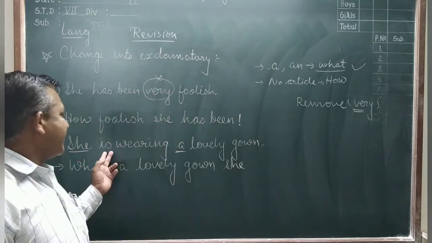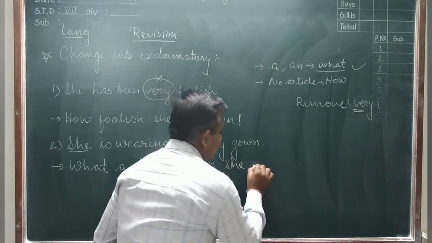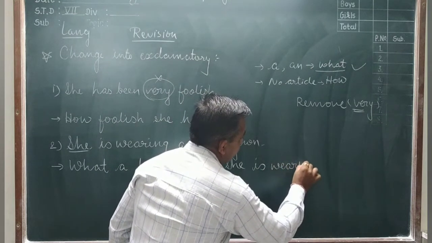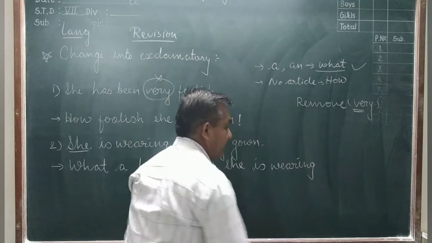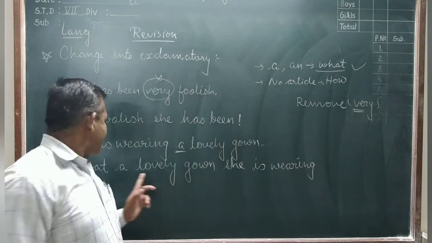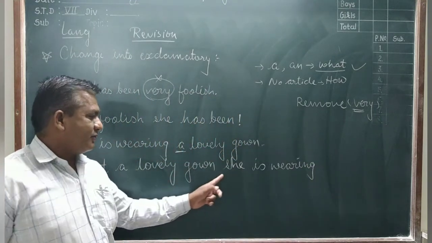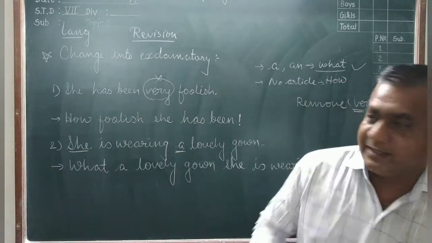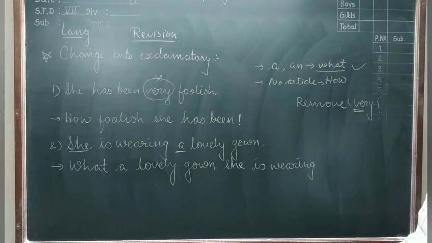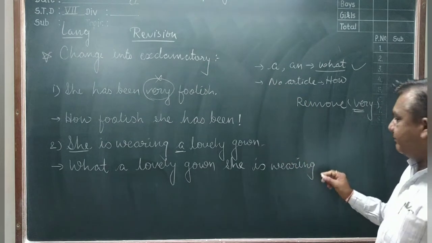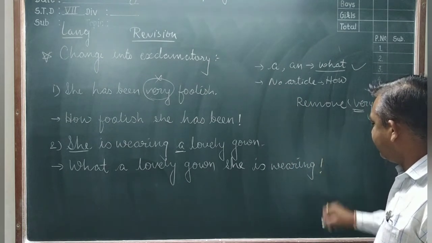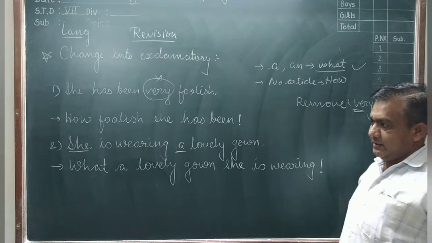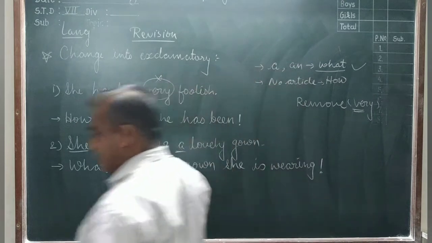After that the verb is wearing, so you write here is wearing. The sentence is complete: What a lovely gown she is wearing! But here there is only one mistake in this sentence. At last, in the exclamatory sentence, you keep the exclamation mark.